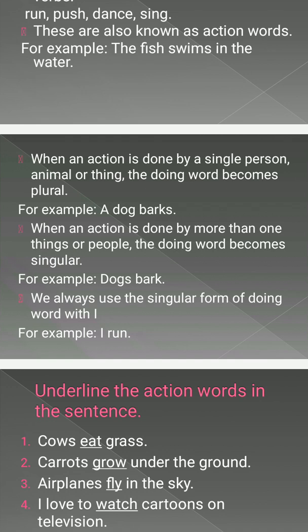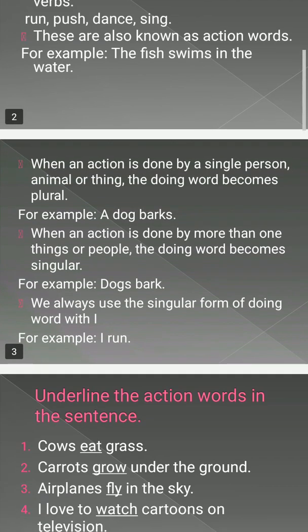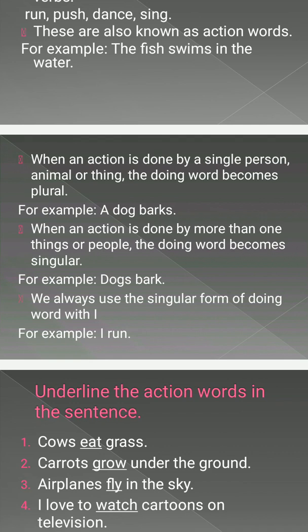We have written barks, meaning we have written an s at the end of bark, because only one dog is barking. So we write a dog barks. So when there is only one person or one animal, then the verb takes an s.